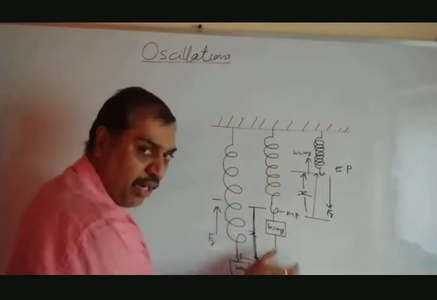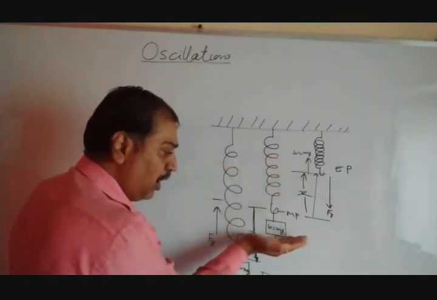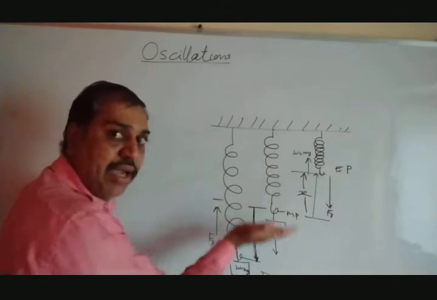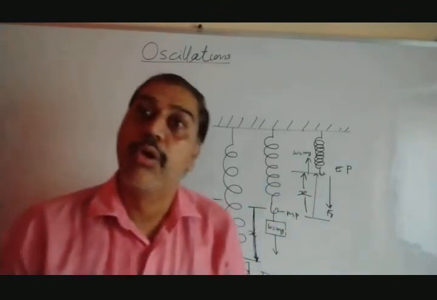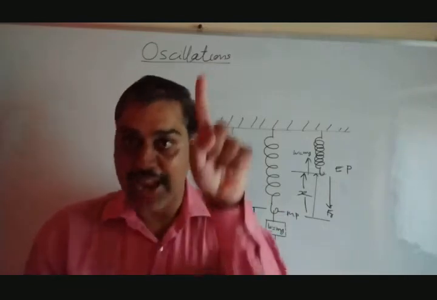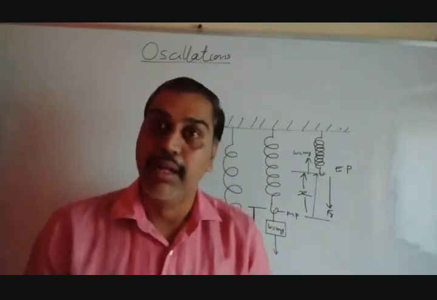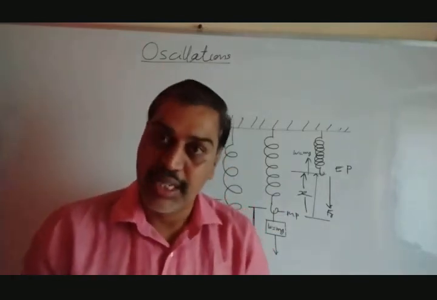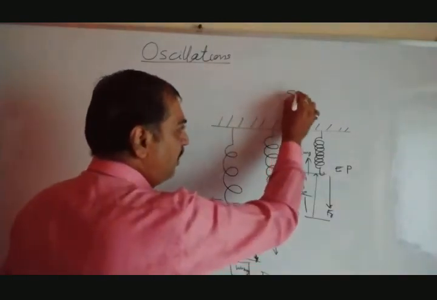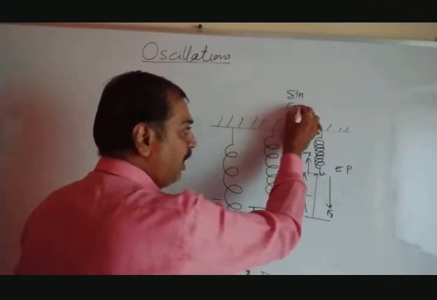Either we can move it downward or we can move it upward. Just hold the weight, move it upward, leave your hand. Again it will perform up and down motion, that is said to be to and fro motion, but it is in a straight line. That's why it is said to be linear simple harmonic motion, and such linear simple harmonic motion is represented by the terms sine and cosine.